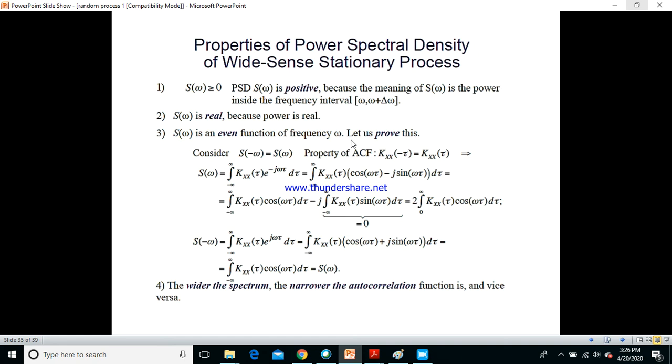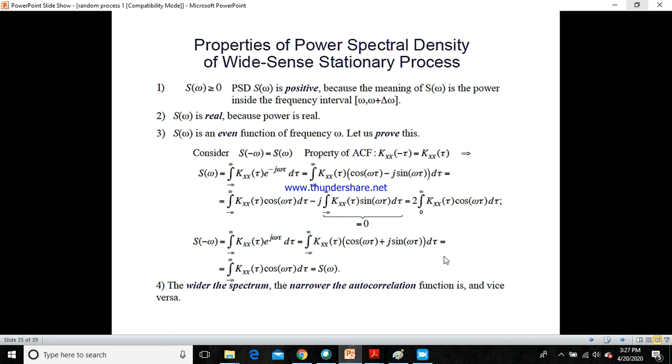The fourth property is: the wider the spectrum, the narrower the autocorrelation function, and vice versa. So the wider the spectrum, the autocorrelation function becomes much narrower, and the wider the autocorrelation function, the spectrum becomes much narrower. Okay, very important property which you can take even into your communication subjects also. So if the spectrum is wider, then the autocorrelation function will be very narrow. Now if the autocorrelation function is wider, then the spectrum becomes narrow.